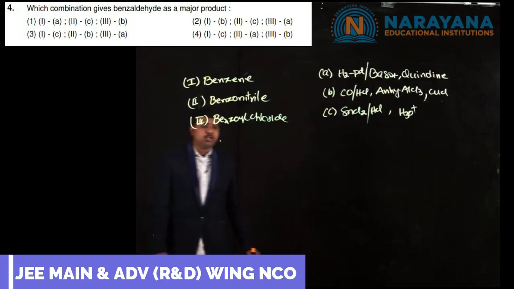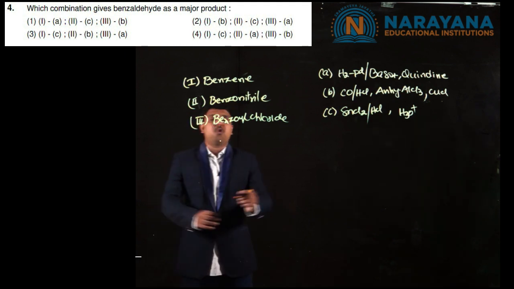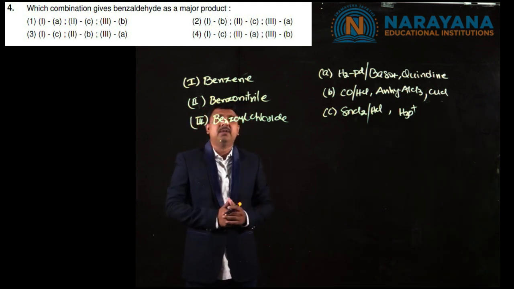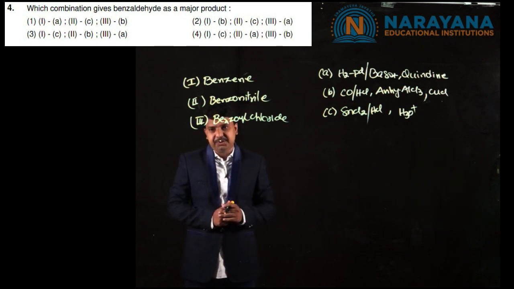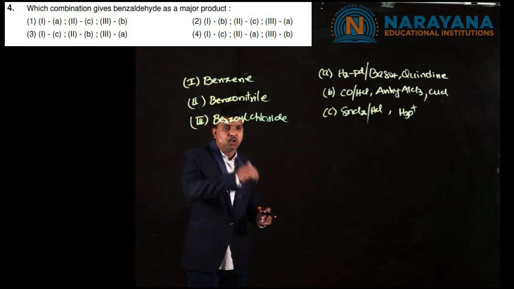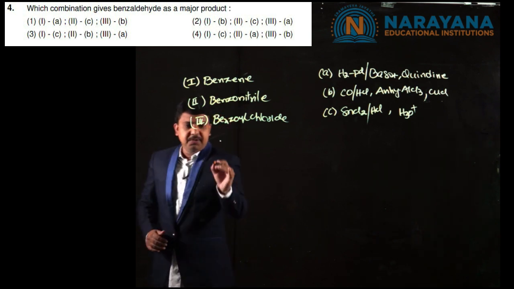It is also a matching question with two columns. In the first column, the starting compounds to prepare benzaldehyde are given, and in column 2 the reagents are given. We need to match the starting compound with the reagents to obtain benzaldehyde. Let us see.